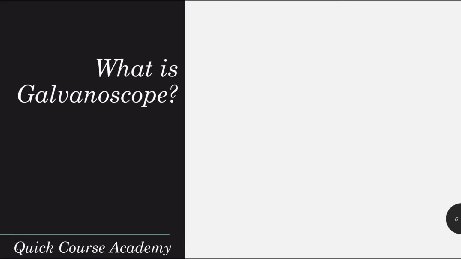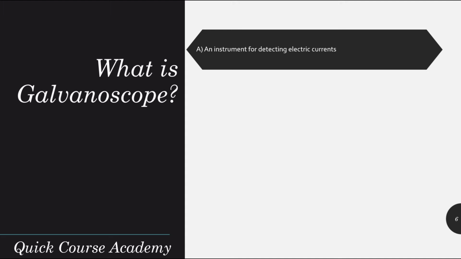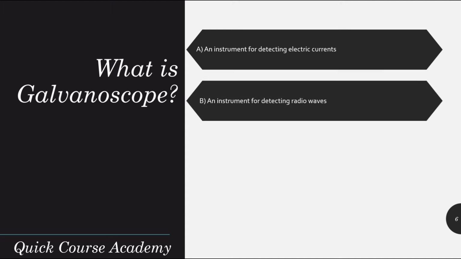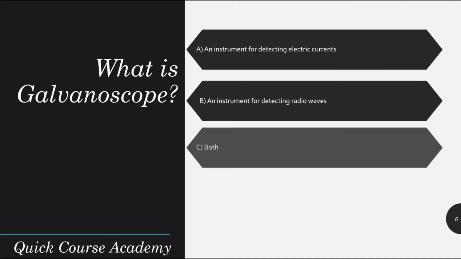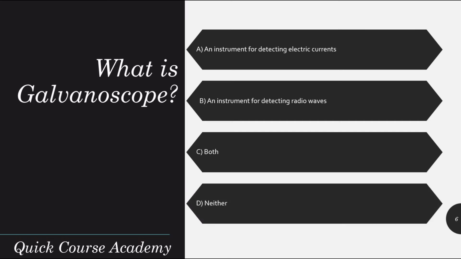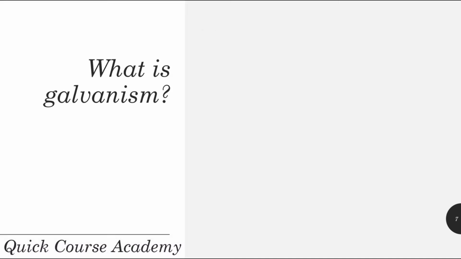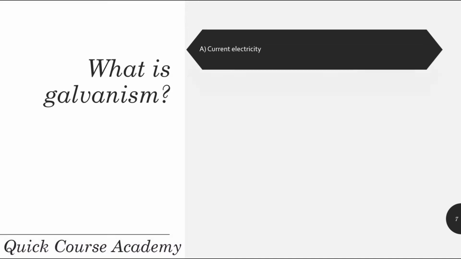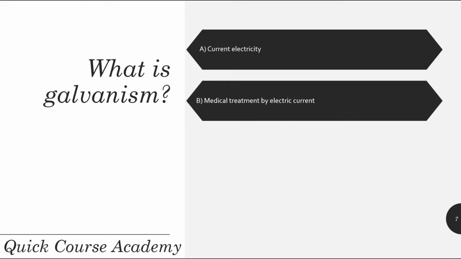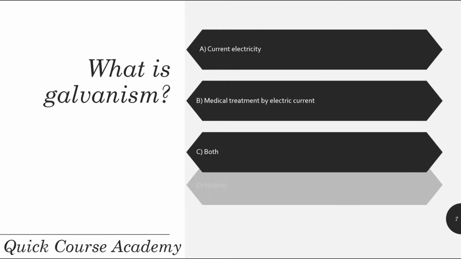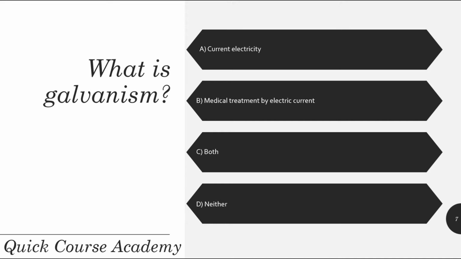What is galvanoscope? An instrument for detecting electric currents, an instrument for detecting radio waves, both or neither. And the correct answer is an instrument for detecting electric currents. What is galvanism? Current electricity, medical treatment by electric current, both or neither. And the correct answer is both.